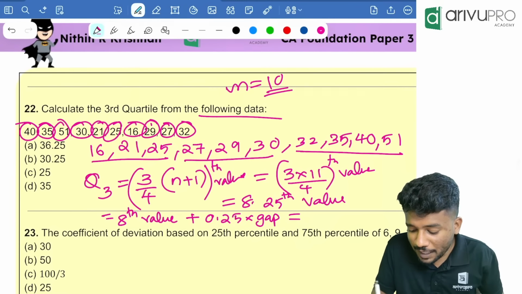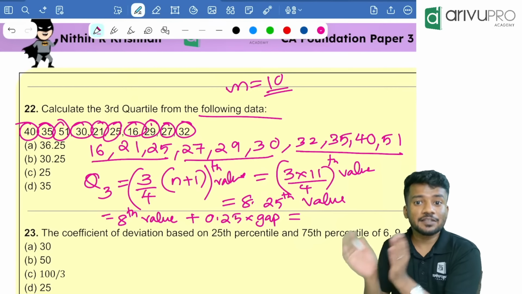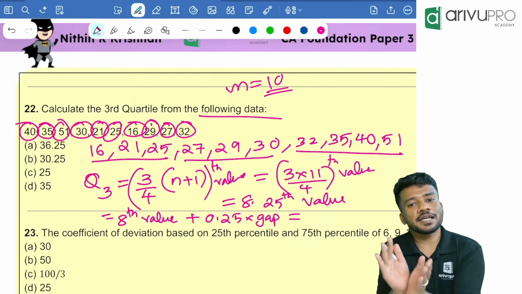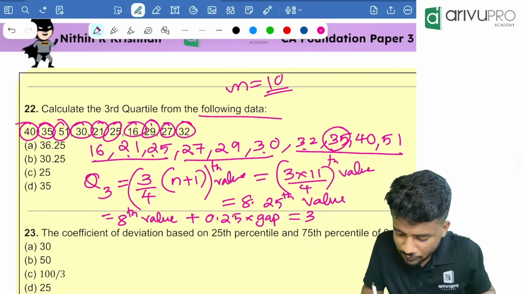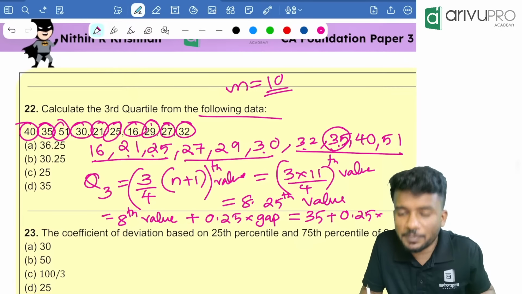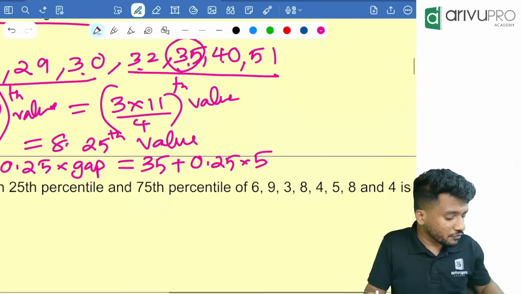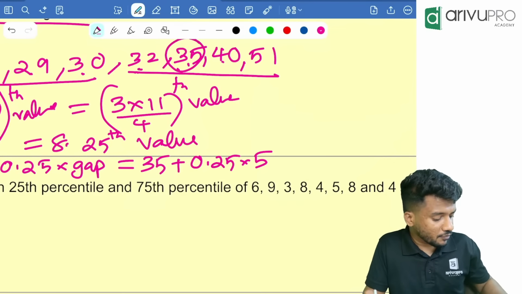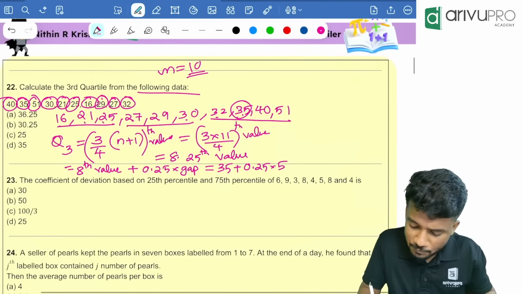I told you in the marathon what the meaning of gap is. Gap means the next value, that is the 9th value minus the 8th value. The 8th value is 35, so 35 plus 0.25 into gap. The gap is 40 minus 35, which is 5. Take your calculator: 0.25 into 5 plus 35 is 36.25. Option A is your answer.